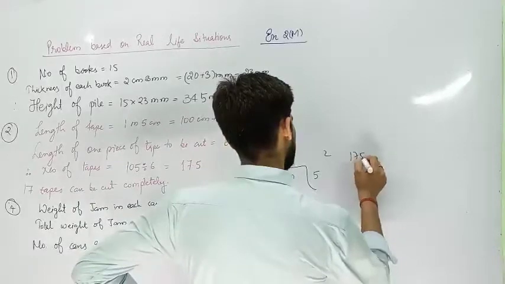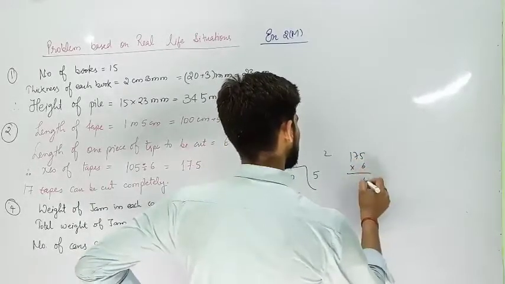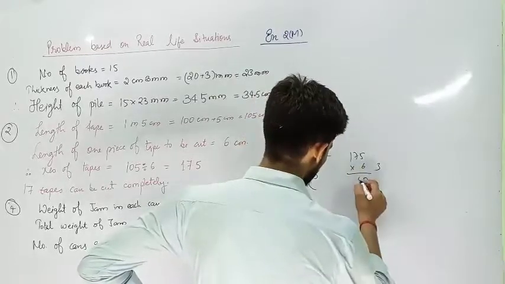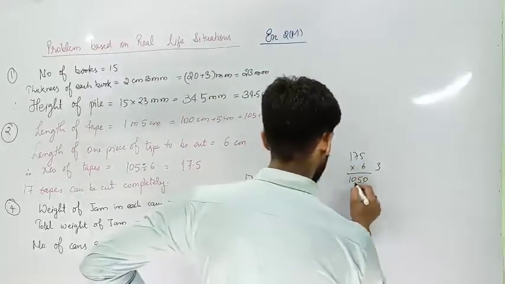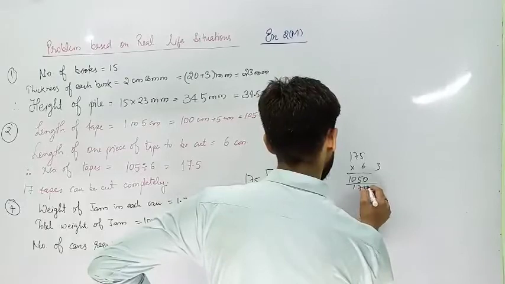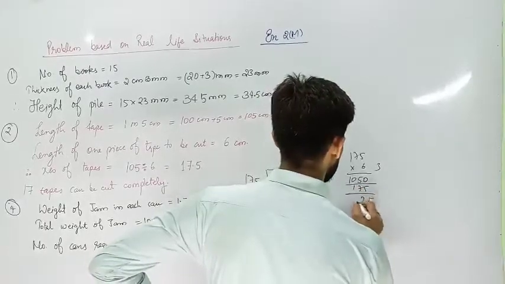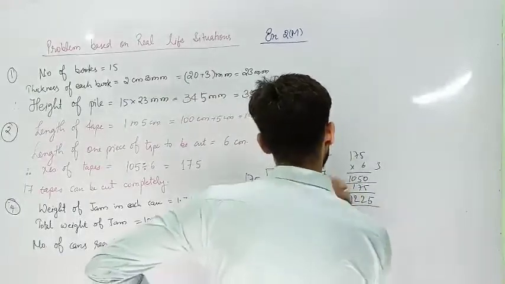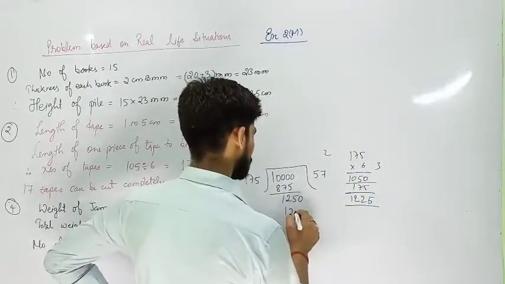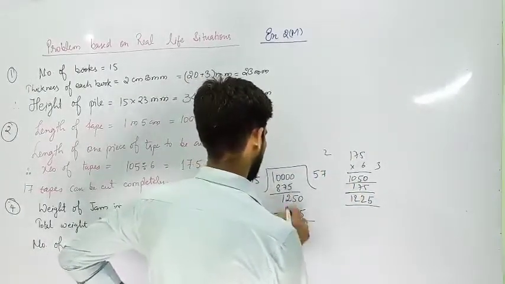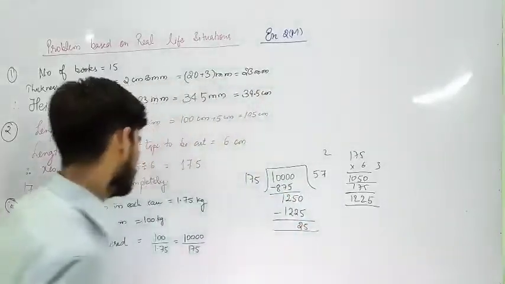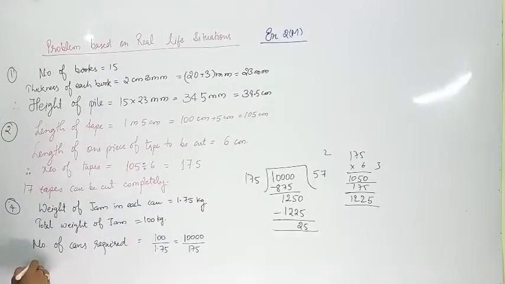See, 175 into 6. 6 5 ja 30, 6 4 ja 6 7 ja 42 and 3 45, 6 1 ja 6 and 4 1050. And if you add 175, you will get 5, 2, 2, 1. So we can write 7 times. We will get 1225. How much will be remaining? 25. So the number of cans completely filled